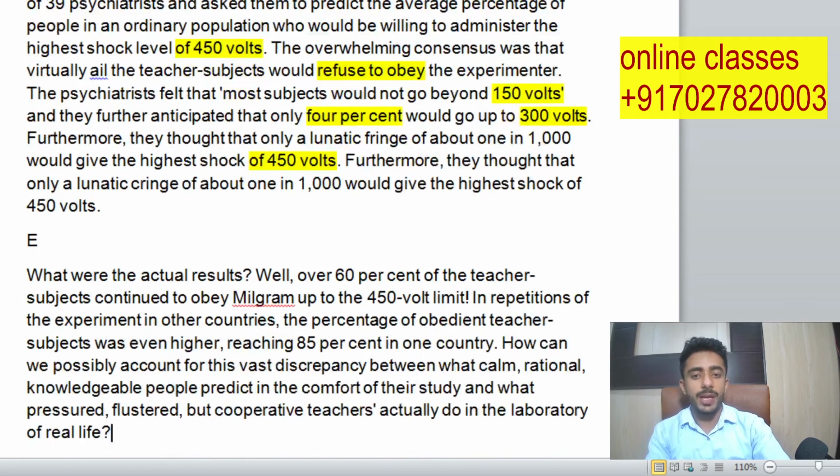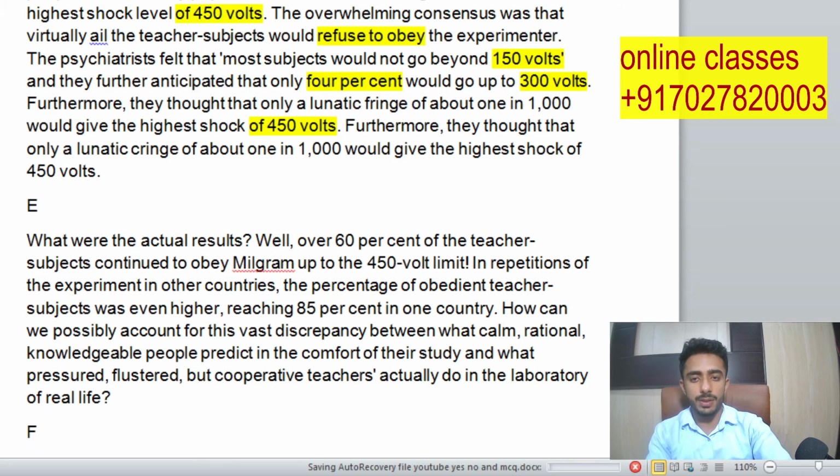Okay, what was the actual result? We have to go through it as well. The actual result was that well over 60% of the teachers continued to obey. In the prediction they said most teachers would not go beyond 150, and only 4% would go above 300, but over 60% of teacher subjects continued to obey up to the 450 limit. They did not refuse Milgram, they just continued with it.